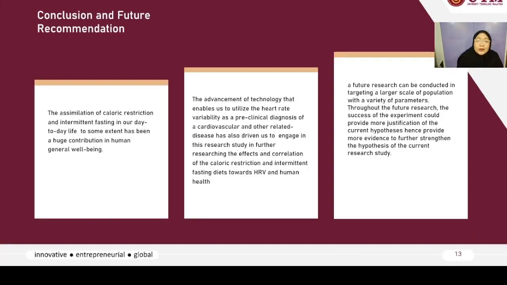Conclusion and recommendation. The assimilation of caloric restriction and intermittent fasting in our day-to-day life has, to some extent, been a huge contribution to human general well-being. The advancement of technology that enables us to utilize heart rate variability as a preclinical diagnosis of cardiovascular and other related diseases has also driven us to engage in this research study, further researching the effects and correlation of caloric restriction and intermittent fasting diets toward HRV and human health.